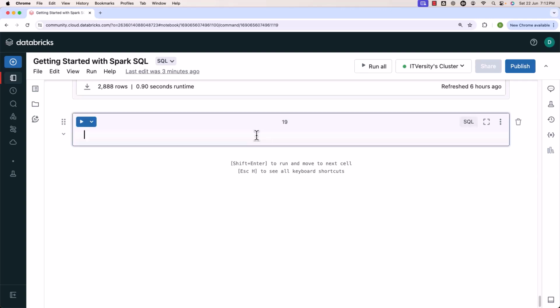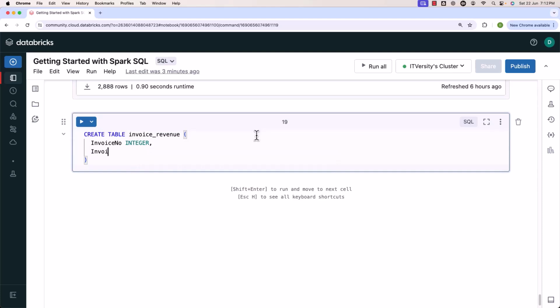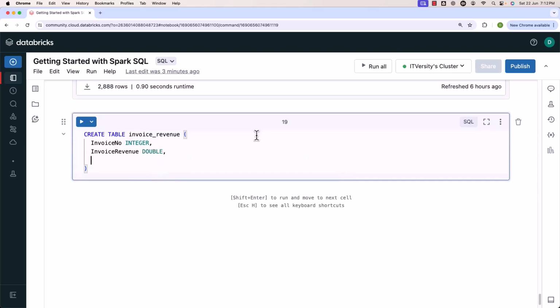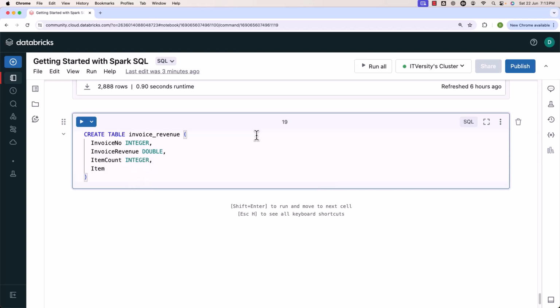That being said, when it comes to the syntax with respect to creating a table when data doesn't exist, it is supposed to be like this. CREATE TABLE, then a table name. The table name is nothing but invoice revenue. Then the first column is nothing but invoice number. It is of type integer. Second column is nothing but invoice revenue. It is of type double. You can also define it as float, but double is more relevant. Then we have to specify other columns, which are nothing but item count. It is of type integer. Then finally, invoice quantity, which is also of type integer.